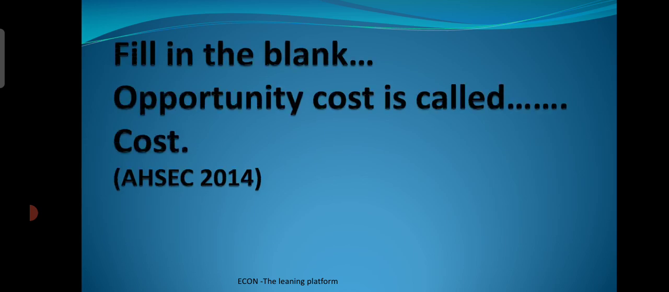Next question. Fill in the blank. It is a very common question which is frequently asked. Opportunity cost is called dash cost. In the earlier video we discussed the meaning of opportunity cost. Here it is asked, opportunity cost is called dash cost. So opportunity cost is called economic cost or alternative cost.